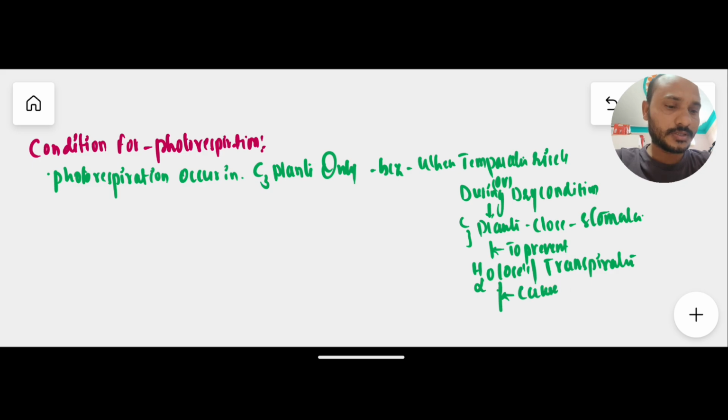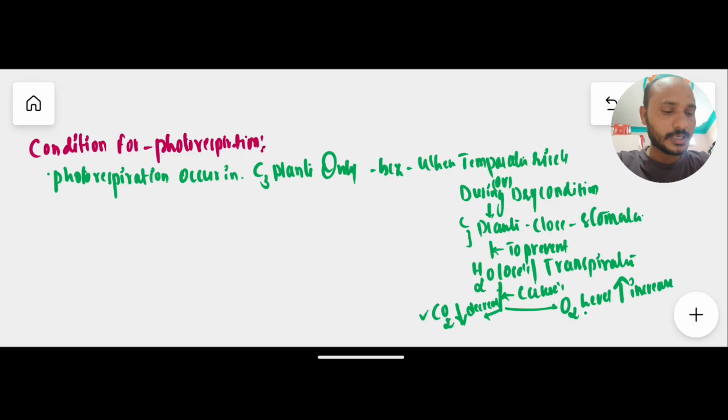This causes two important things. Due to the presence of high water levels in the plant body, the carbon dioxide level inside the leaf decreases, and very important, the oxygen level increases.